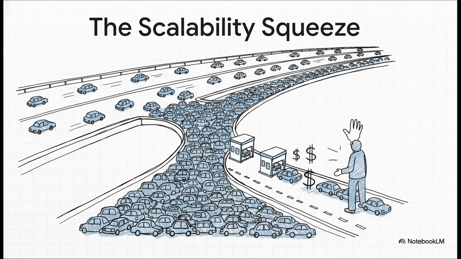So why does this even happen? Well, think of a blockchain like a highway with only a few lanes. There are only so many slots for transactions in each new chunk of data. When traffic gets heavy, when demand surges, everybody gets into a bidding war for those precious few slots. And of course, the tolls, the fees, they just go through the roof. It's a fundamental bottleneck baked into the design.